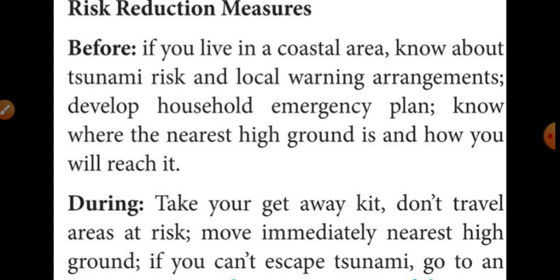Then during tsunami, we should escape from tsunami areas to the nearest high ground. Okay, suppose we cannot escape, then we should go to an upper part of our buildings or climb the roof or the trees. Then after tsunami, we should come out and clear that particular area, and we should help the injured people.